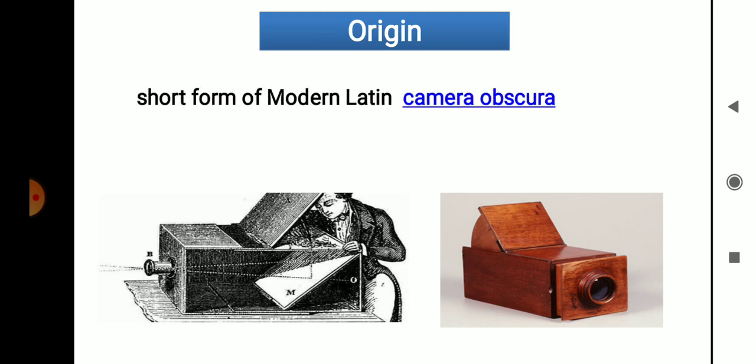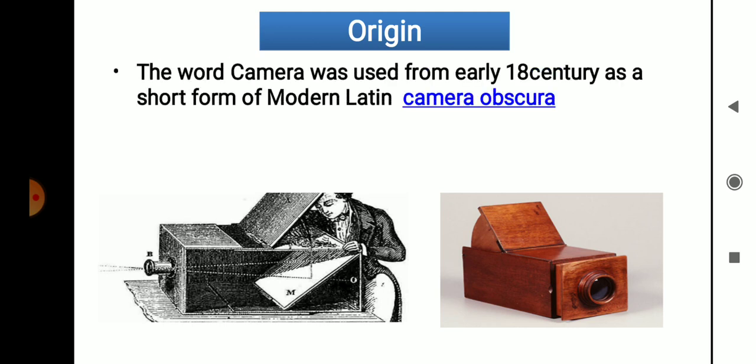So first of all, we will see the origin of the camera, digital camera, or the origin of the concept of camera. The word camera was used from the 18th century as a short form of camera obscura. Basically, the word camera is derived from the Latin word camera obscura, and only the word camera we are going to use in our daily routine. Actually the name is camera obscura, which is derived from the Latin word. What is the meaning of camera obscura?